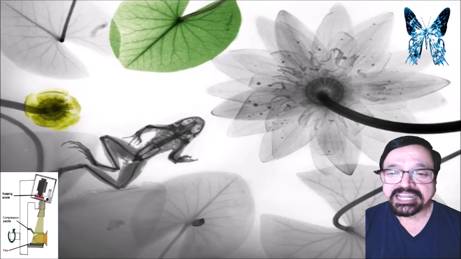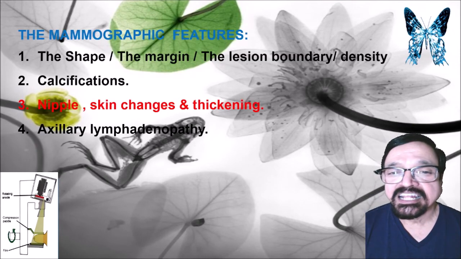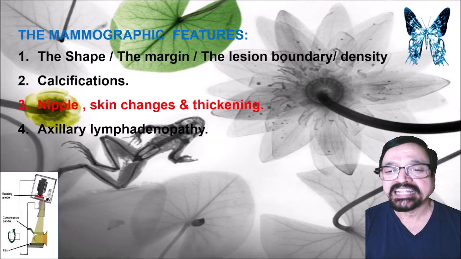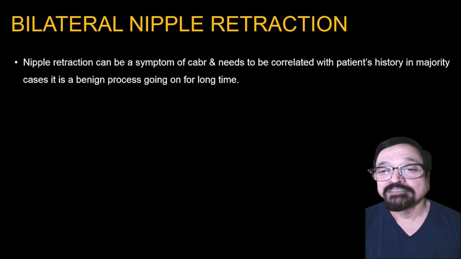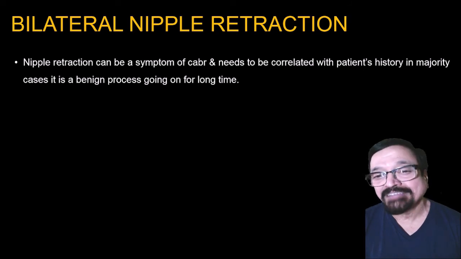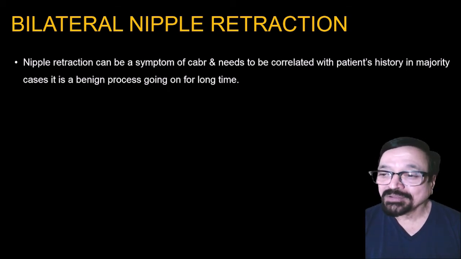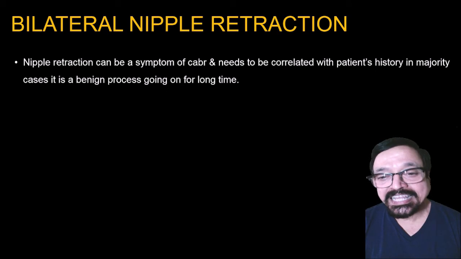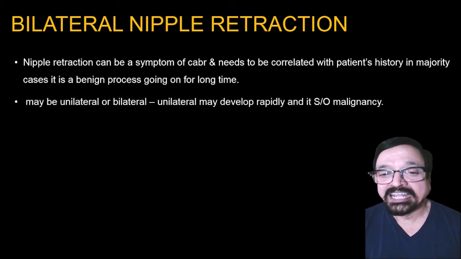Now let's come to the next feature. We are seeing a different characteristic, that is nipple and skin changes and thickening. They are also important as supportive evidence. Bilateral nipple retraction by and large is benign. If you ask the history, if it is long standing and asymptomatic, nipple retraction can be a symptom of carcinoma breast and needs correlation with patient history, but in the majority of cases it's a benign process, being of longer duration or bilateral. It may be unilateral or bilateral.